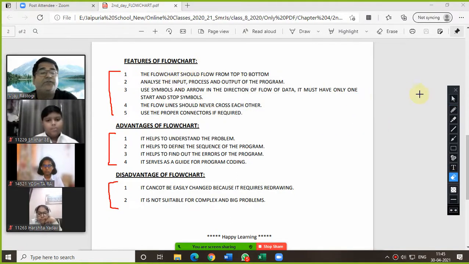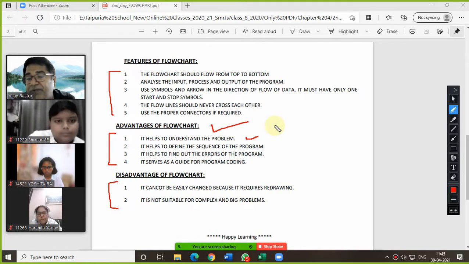of flowchart. So now advantages. It helps to understand the problem. Basically, if you get something in graphics, in boxes, in symbols, that is always easy for everyone to understand, right? It helps to define the sequence of the program. Whatever steps you have mentioned in your algo, the same steps we are supposed to mention in the flowchart. But in the flowchart, we use symbols instead of writing statements. So the flowchart is always easy to understand because it is in the form of symbols. Am I right?